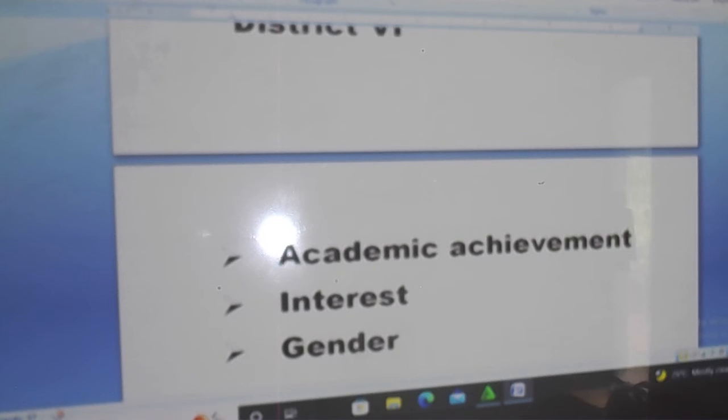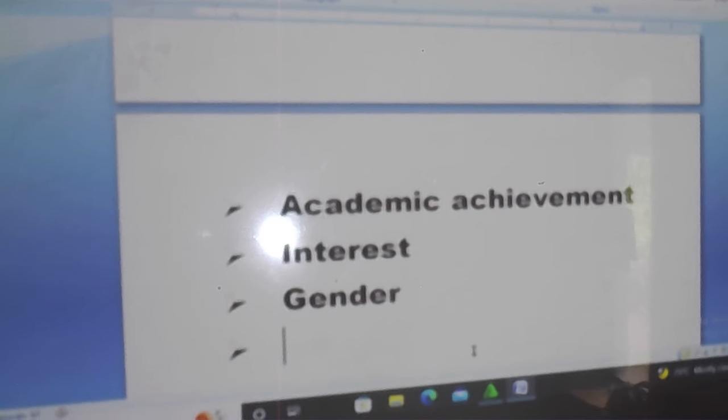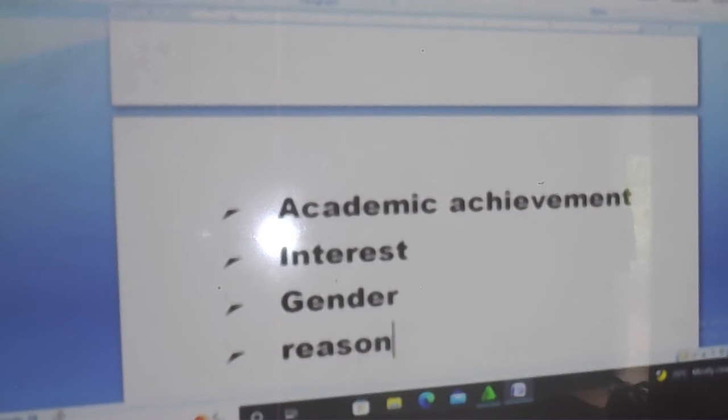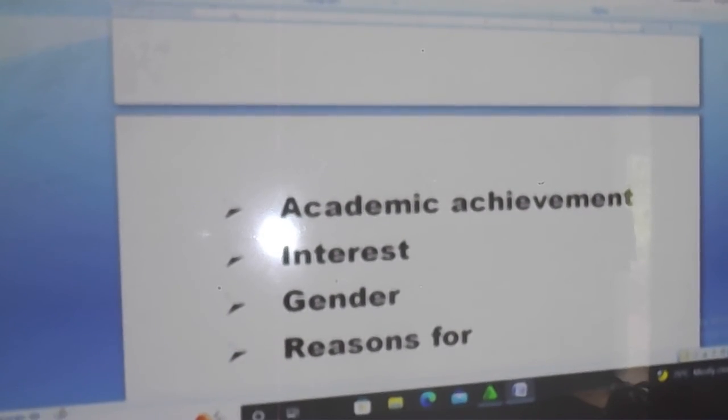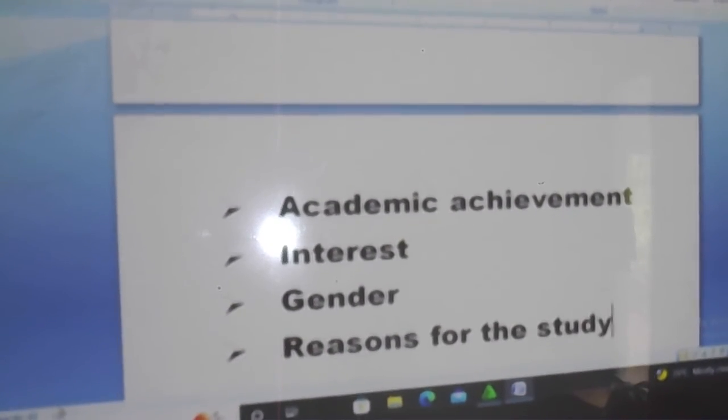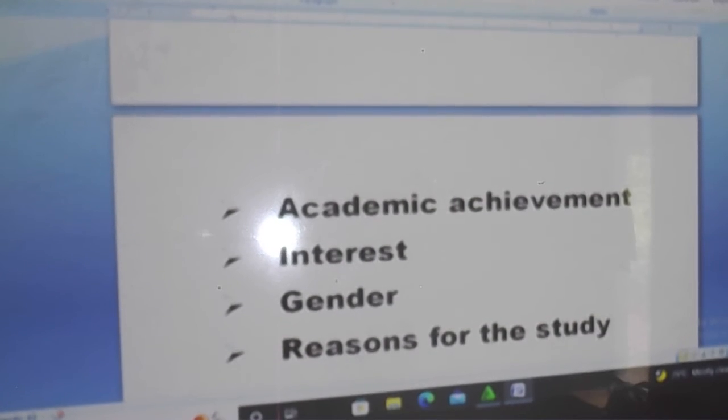Now, after that, you can now go into the last paragraph, which will be the reasons for this study. Why this study? After you have discussed all these things, you now use one paragraph to state the reason why for this study, and justify why you are conducting the study. When you do that, I can tell you that your background is now very okay. Now, what next do you need in your background?